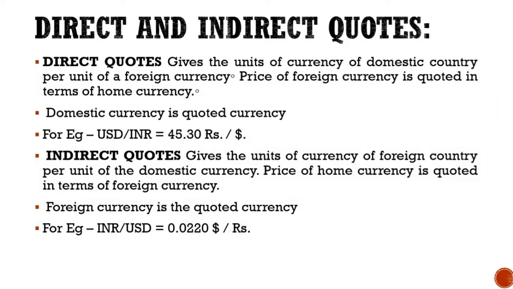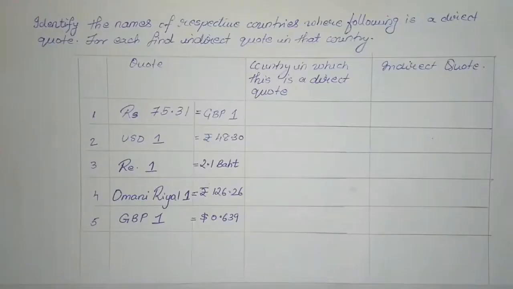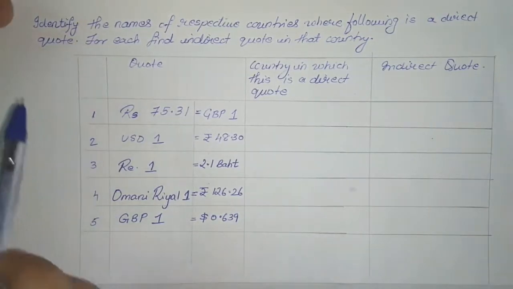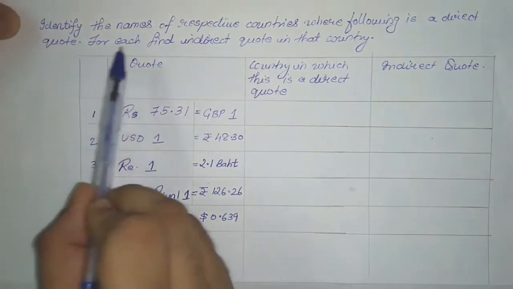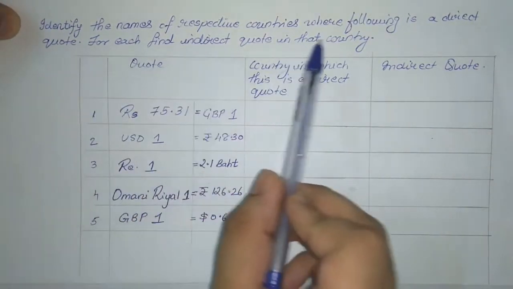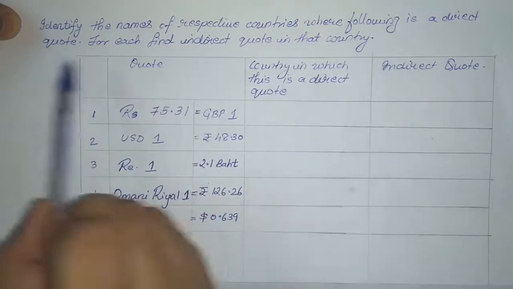Now let us learn in detail with the help of this practical sum what is direct quote and what is indirect quote. Now there's this question given here: identify the names of respective countries where the following is a direct quote.